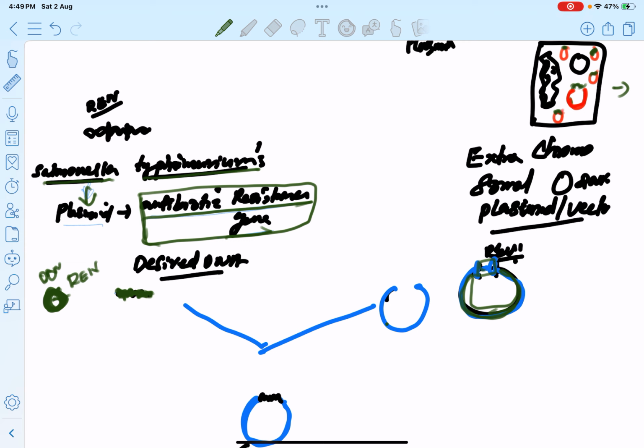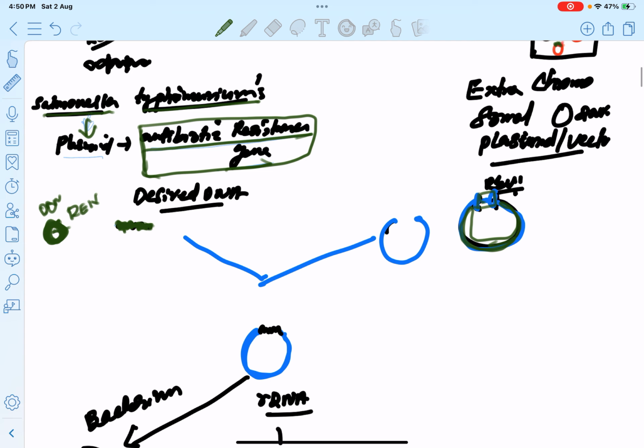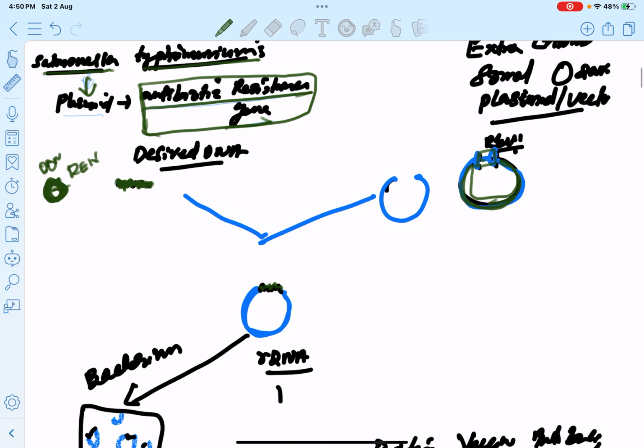This is the remaining plasmid vector DNA after restriction. The next step is the insertion or recombination of this desired DNA into the plasmid vector, the carrier vector, and we reconstruct a recombinant DNA.